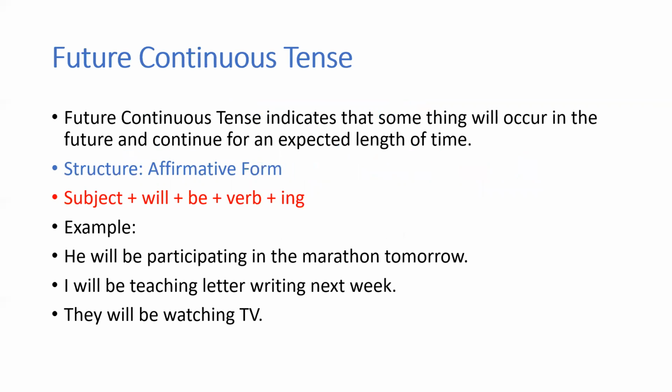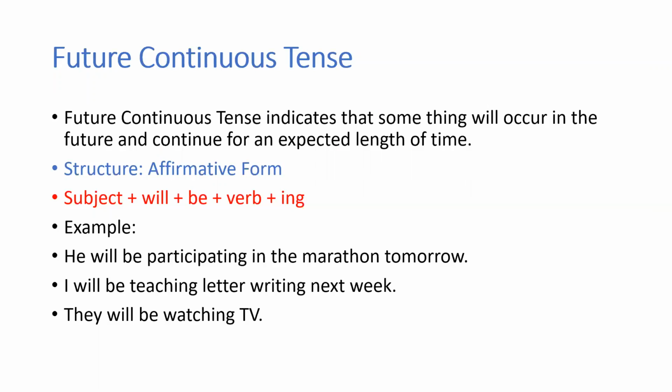Okay, when do we use this tense? This tense is used to indicate or express something that will occur in the future. Future means the time which is yet to come, like next week, tomorrow, after 10 minutes, after an hour. Okay, so all the time. So an action which will occur and continue for an expected length of time, and it will go on maybe for a few minutes, maybe for a few hours. Okay, so then you will be using the future continuous.